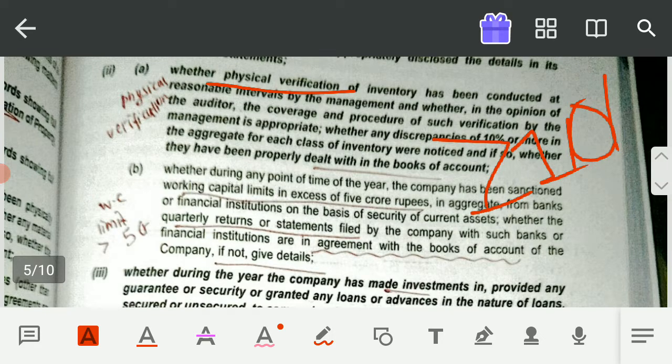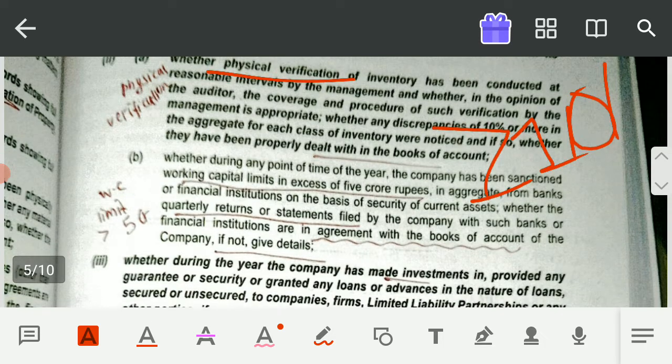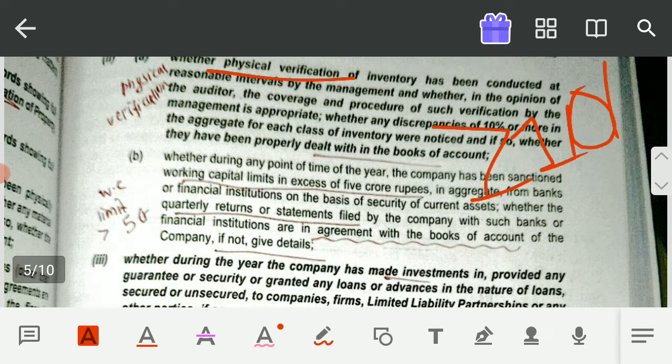That is why it is the duty of management to physically verify. And in case there is any damage, or the company got a fire attack or any mishap happened because of which the inventory was damaged, that thing should be properly disclosed in the books of accounts.